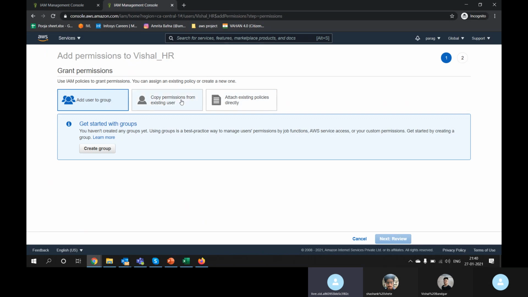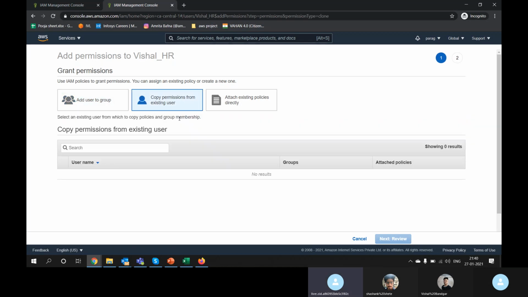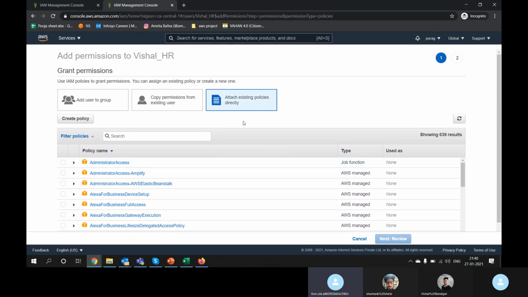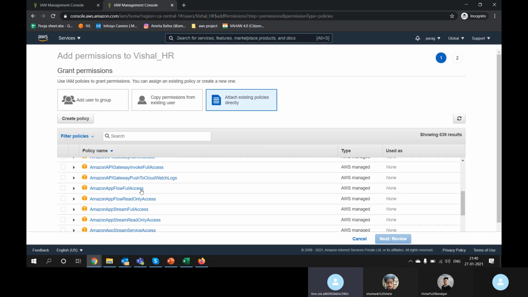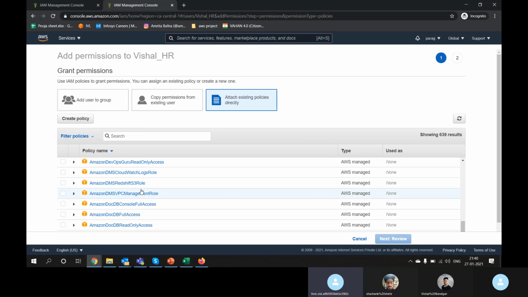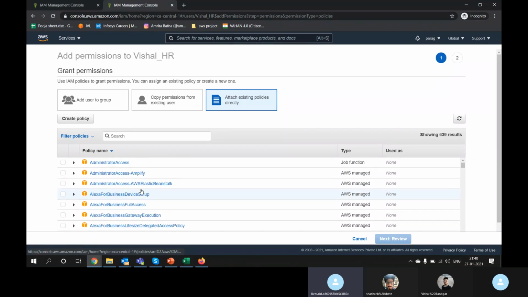Again, these three options are populated. Do you want to add this user to a group? No. Okay. Do you want to copy permissions from an existing user? We don't have any other user, so I can't copy permissions from an existing user. I will go to attach. What I can do is attach a policy directly. There are some templates AWS has already provided. These are the policy templates AWS has already created, or I can create a new policy.